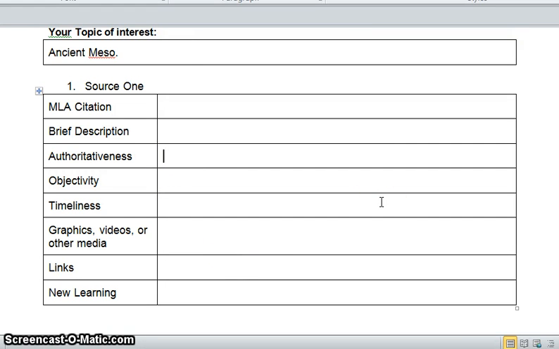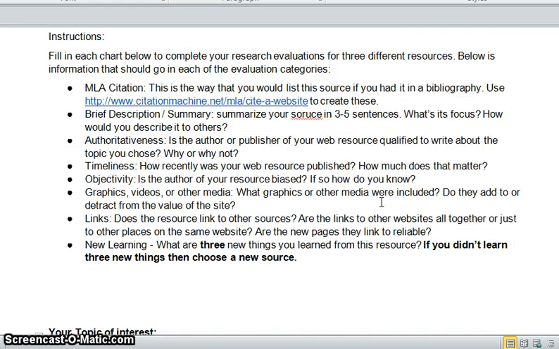Authoritativeness. You're kind of sitting there thinking, what is authoritativeness? Well, go up here with the bullet points and it says, is the author or publisher of your web resource qualified to write about the topic you chose? We know this one's coming from the University of Chicago, and it's coming from the library there, and the University of Chicago is really well known.